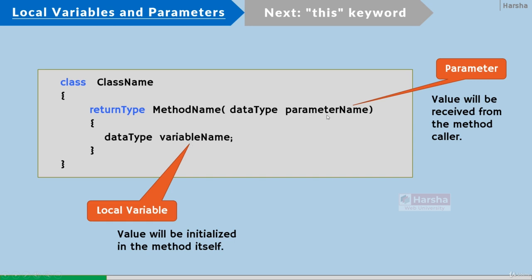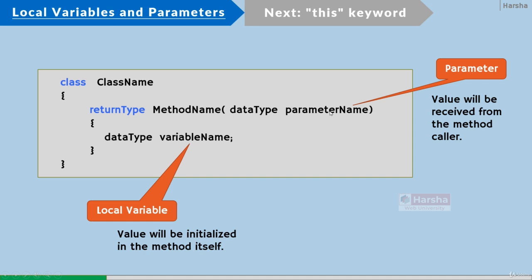And whenever you declare a variable inside the brackets of the method, that is called a parameter. The parameters are the variables that can receive the value from the calling portion of the method. That means while calling the method, you can pass an argument value. That value will be received into the parameter automatically.